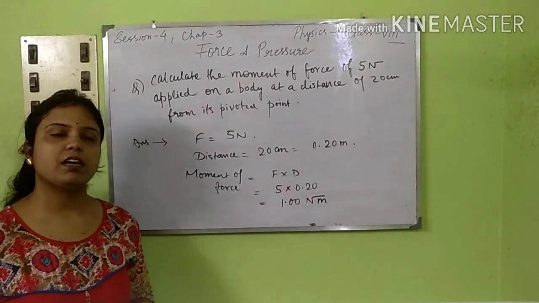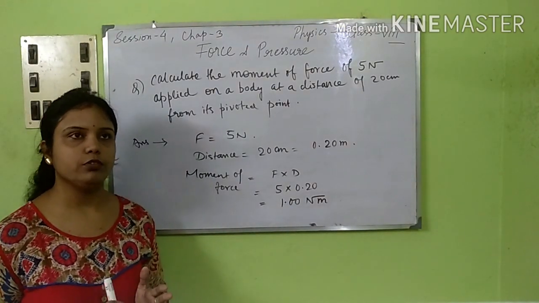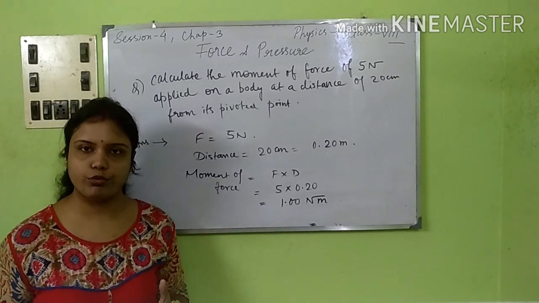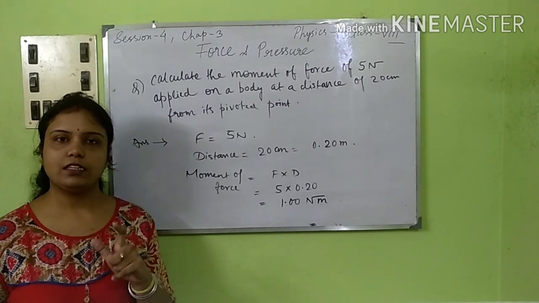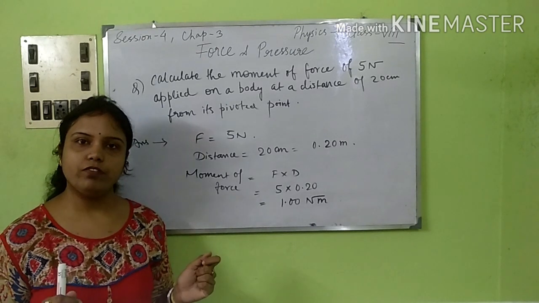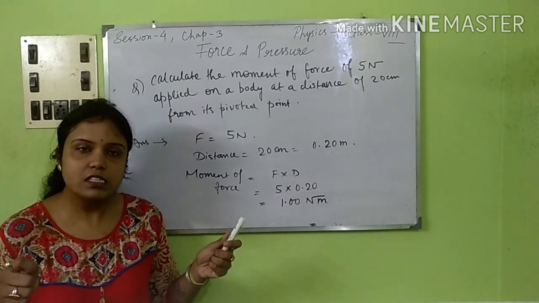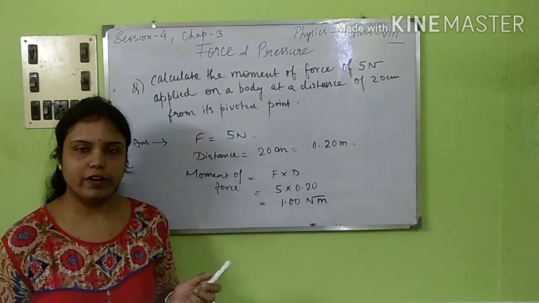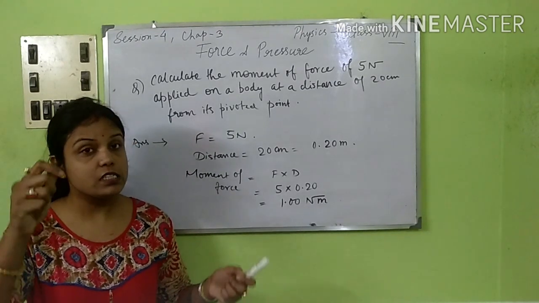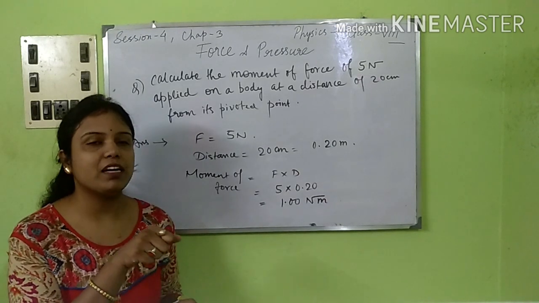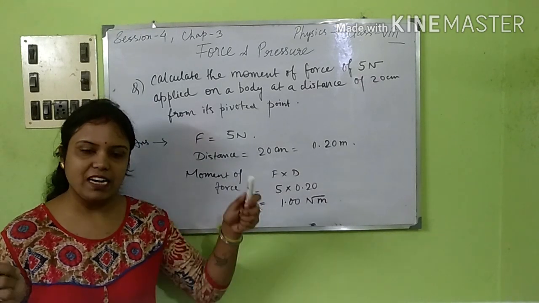Now one small example of moment of force that I'll be giving you. There are many examples which you can go through. One example is while a driver drives a car or whatever vehicle it is, you will see the steering that he is using. He is applying the force on the steering, not at the middle or any other places, but at the steering.